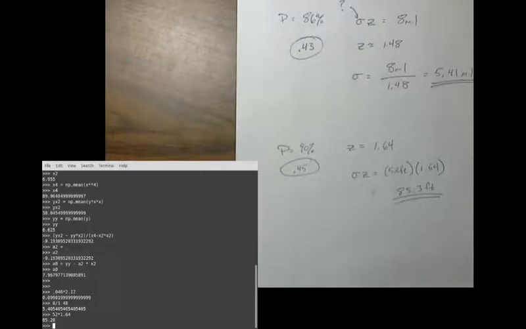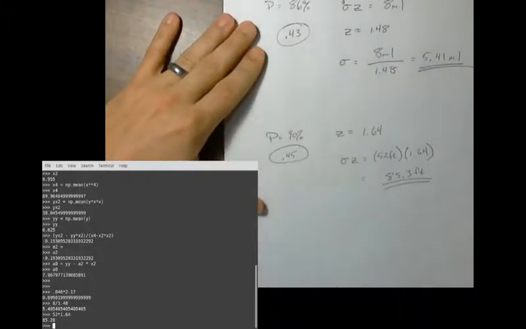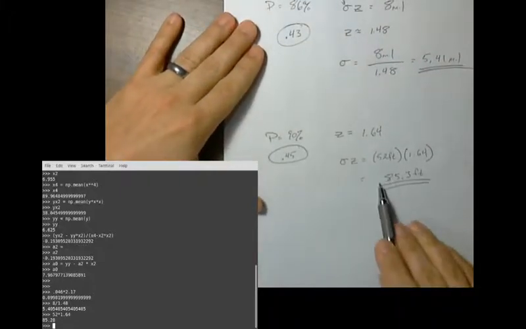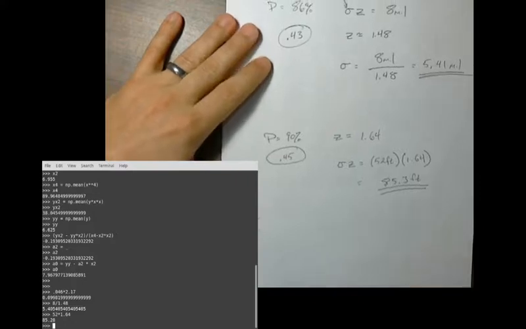In fact, that's where I got it from, it's 1% error. Okay, so yeah, your confidence interval needs to be plus or minus 85.3.